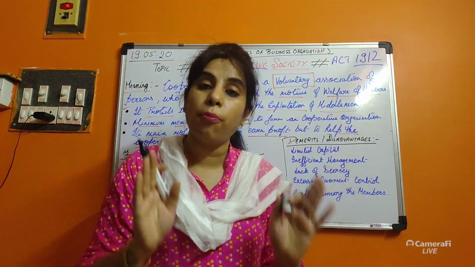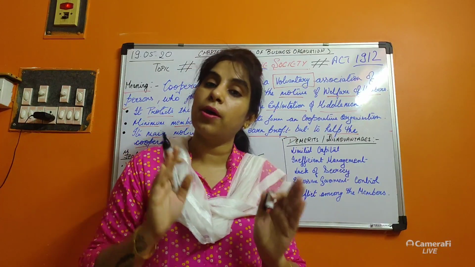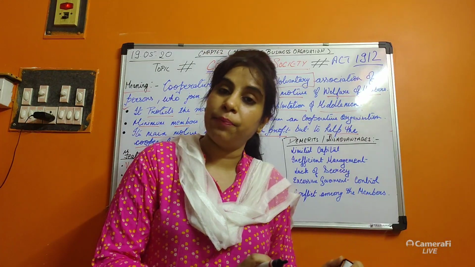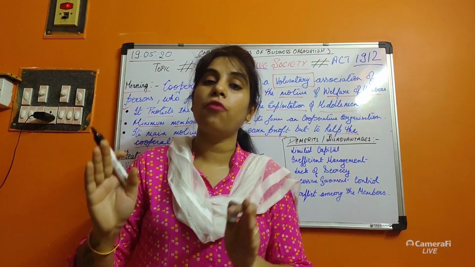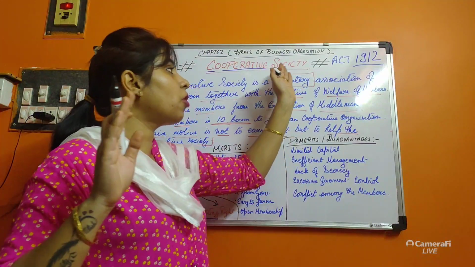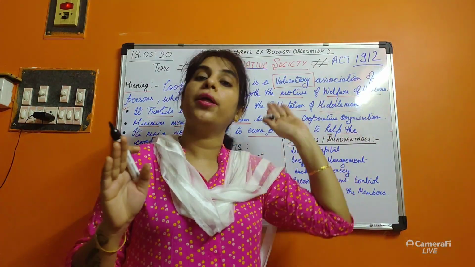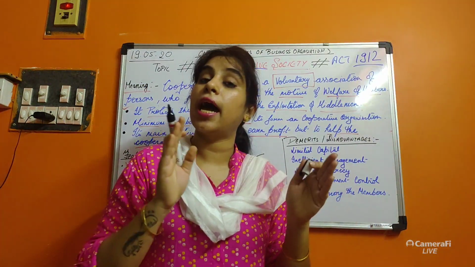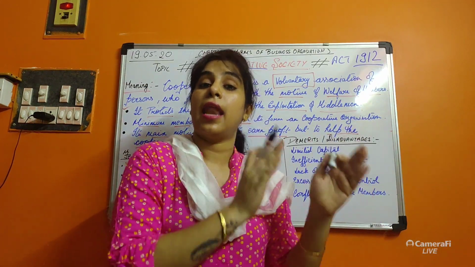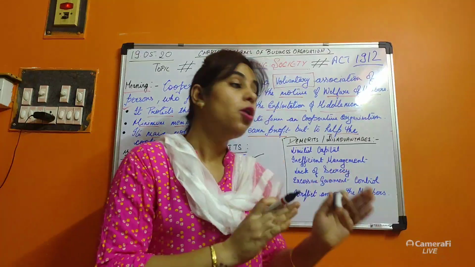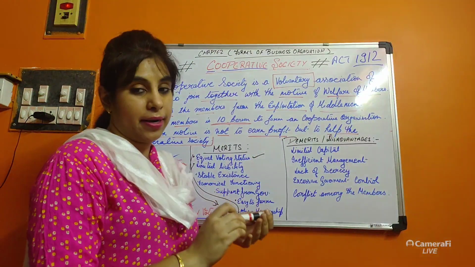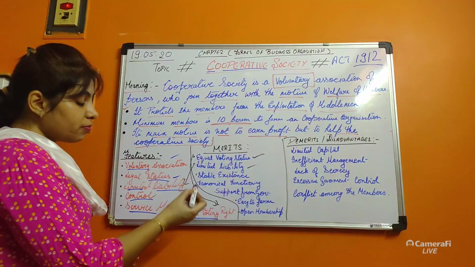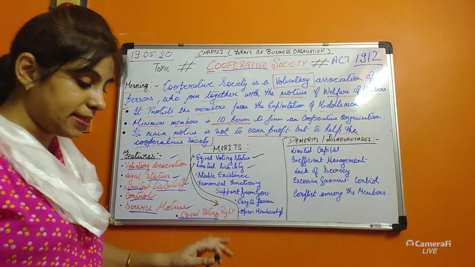No personal property, no personal assets of the members of the cooperative society are being claimed if they are not able to pay the liability or debt. So it is a limited liability. Understood?